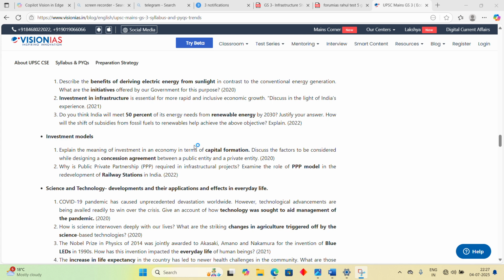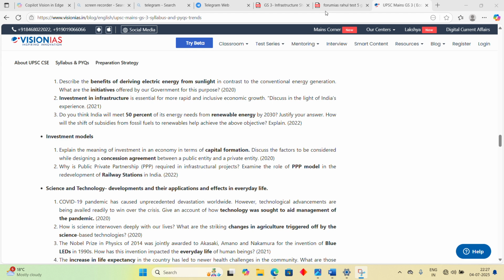So when you're writing the answers, you need to understand that UPSC is going to be asking me about the nature of investment. So I need to know something like this and I need to explain it. And I will also need to know something related to public-private partnership agreements. Now, how do I do this? I know that there is an agreement being signed.